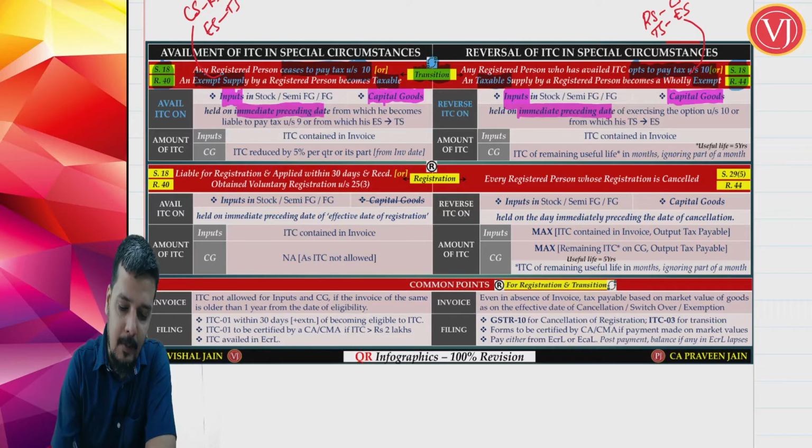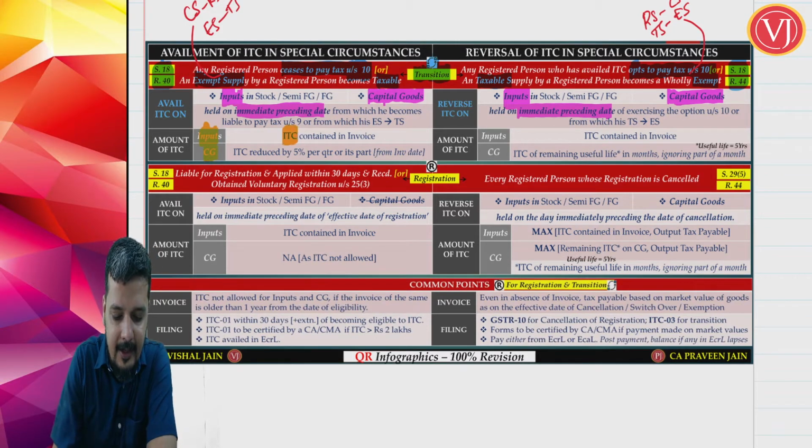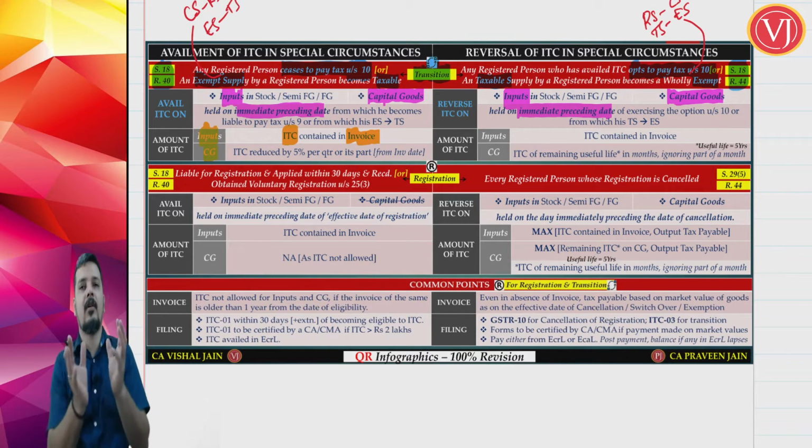Now when you are talking about availment, friends, this availment will be on both inputs as well as capital goods. On inputs, it will be the ITC contained on that invoice. So whatever is the stock of inputs on that invoice, you are going to take the credit.